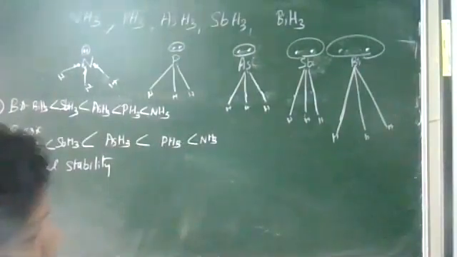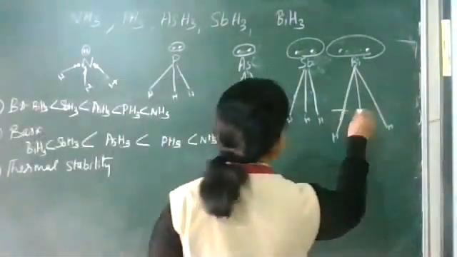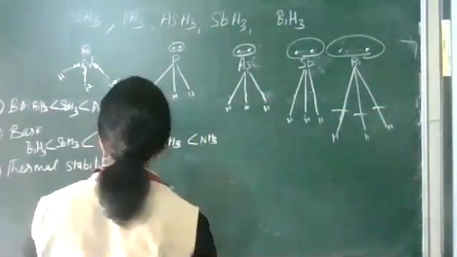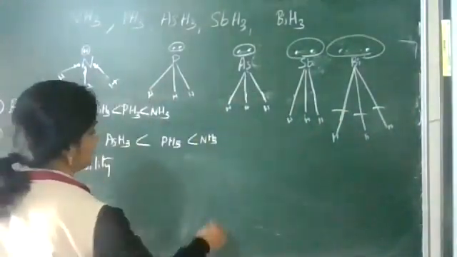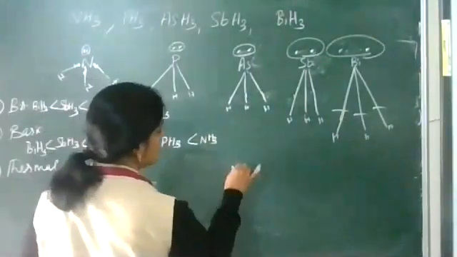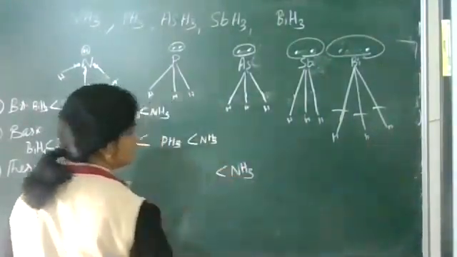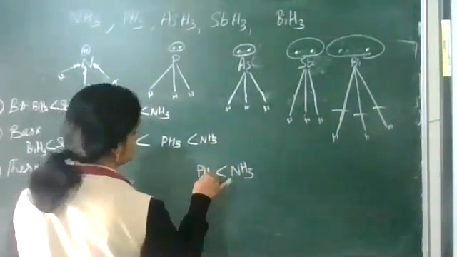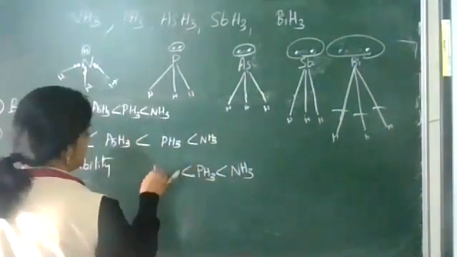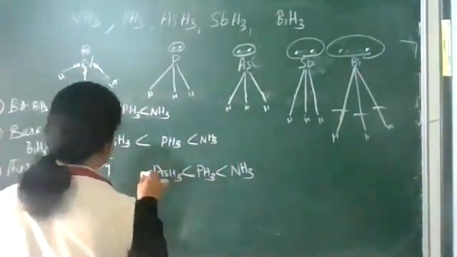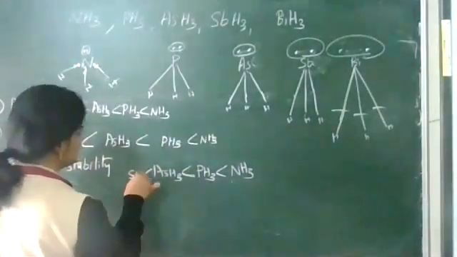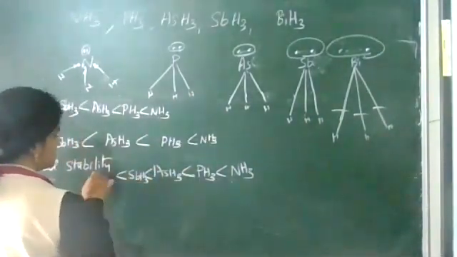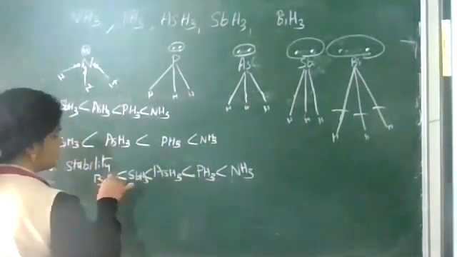Where the bond length is more, this bond will be broken easily, and it is thermally unstable. So which is the most stable? NH3 is the most stable. Then PH3, AsH3, SbH3, and BiH3.